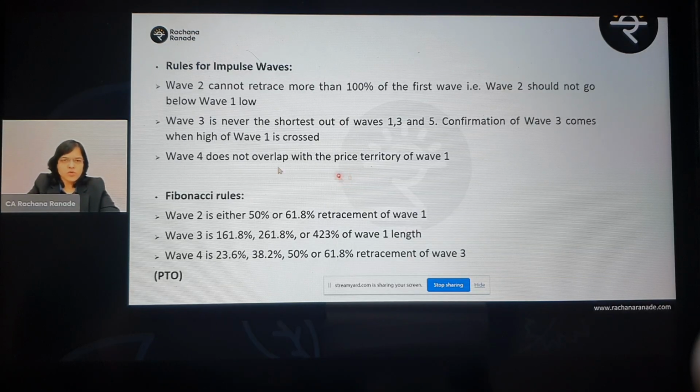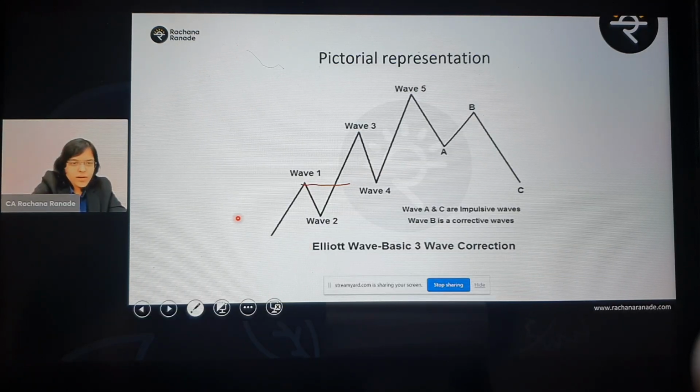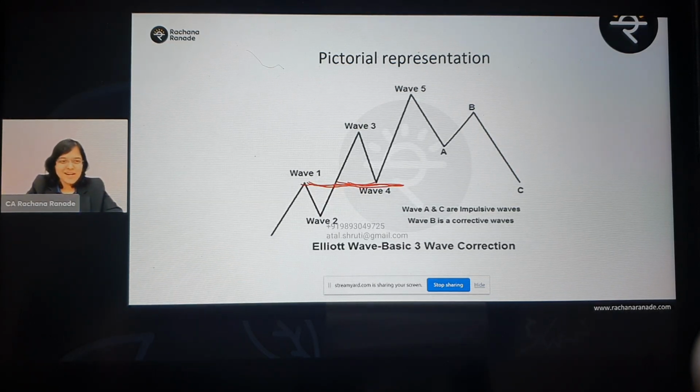Okay. Any other rule for this? So yes, it is said that wave 4 should not overlap with the price territory of wave 1. Now here you can see that if I were to again extend this. My drawing is amazing, everyone knows that. But assume this is a straight line. There are waves in my straight line also. But assume this is a straight line.